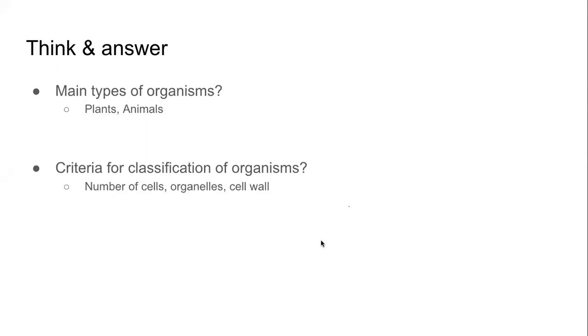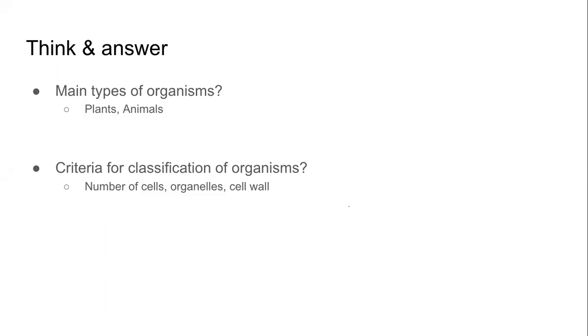Mainly, we look at number of cells, unicellular, multicellular. We see if the cells have properly well-defined organelles, that is, do we have a nucleus or not? Are there proper organelles like the Golgi apparatus, the vacuoles, the mitochondria? Are those organelles there or not? So based on this, we classify them as eukaryotes, prokaryotes.